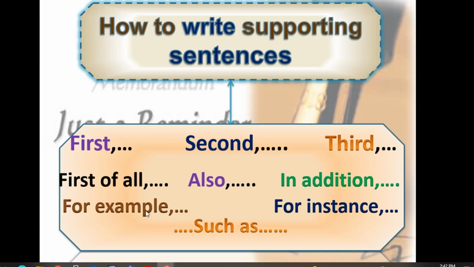When you give an example after a supporting sentence, you have to start with for example, for instance, such as. No commas before or after.